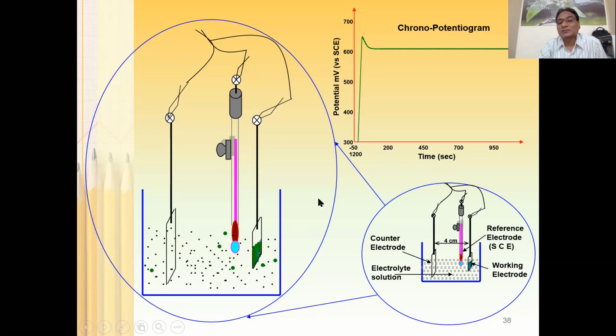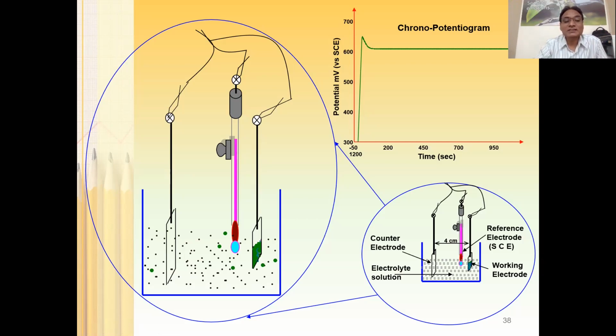So by controlling the concentration, the applied voltage or current, and the deposition time, the surface morphology of this film can be monitored. Therefore, as I mentioned earlier, electrochemical deposition is going to be better as compared to chemical deposition, because here the surface morphology can be controlled by using a couple of parameters.